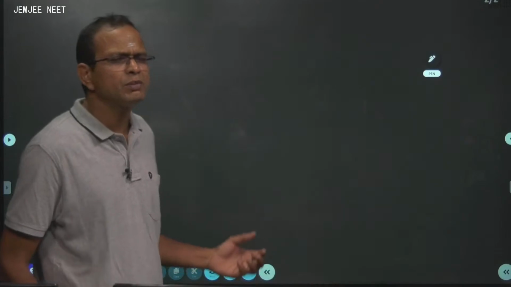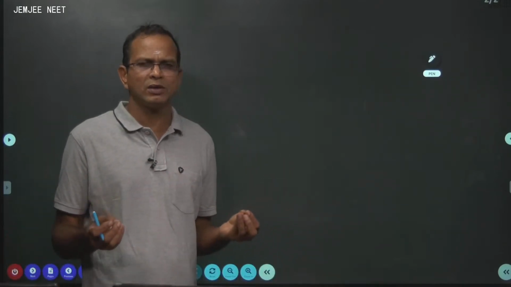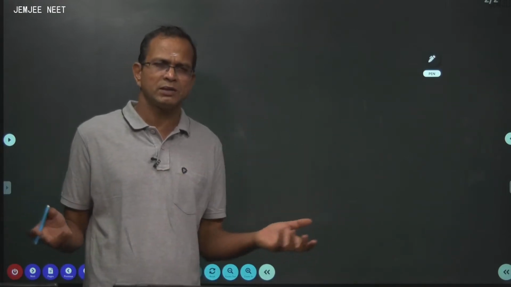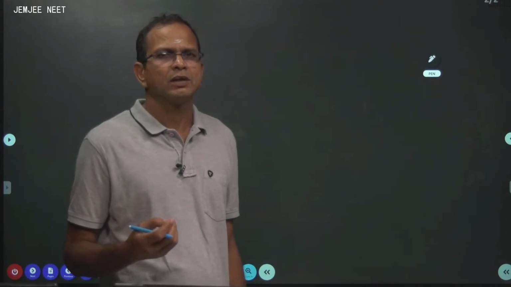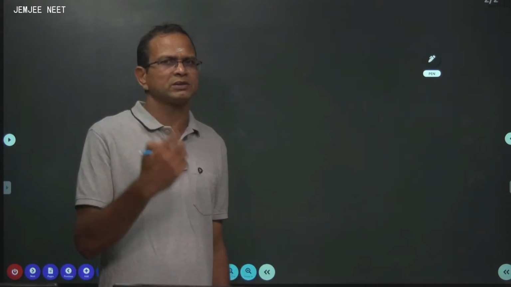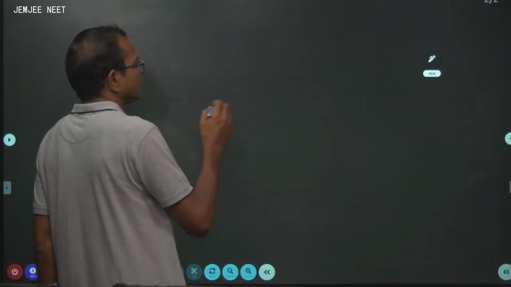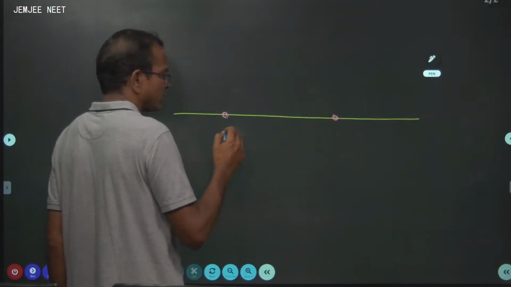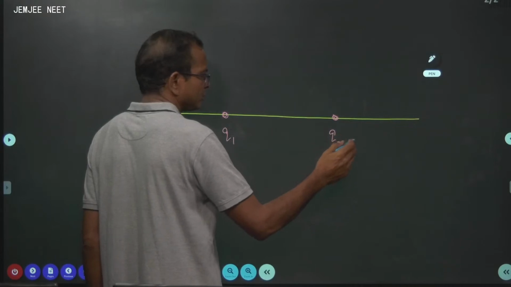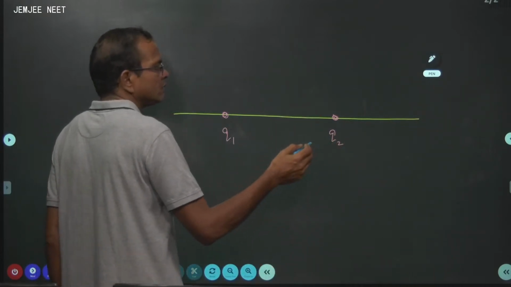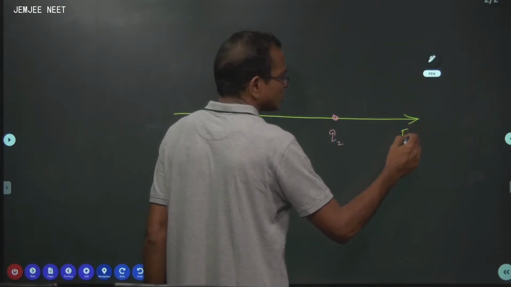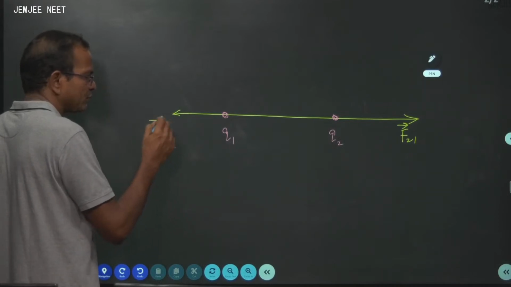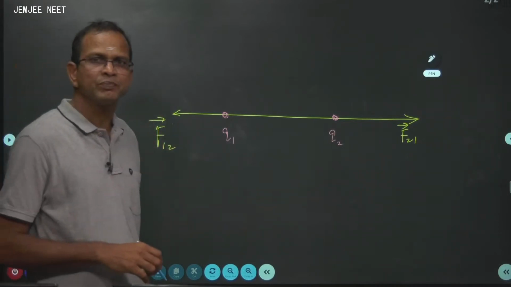Now what do you mean by interaction between the charges? You want to take a point charge, you know what is a point charge? If the physical dimension of the charge is highly negligible compared to the space around it, we take the charge as a point charge. The force of attraction or repulsion between 2 point charges is given by Coulomb's law. What is Coulomb's law? Suppose these are the 2 charges, say Q1 and Q2. Then this is the force on 2 applied by 1, and this is the force on 1 applied by 2.